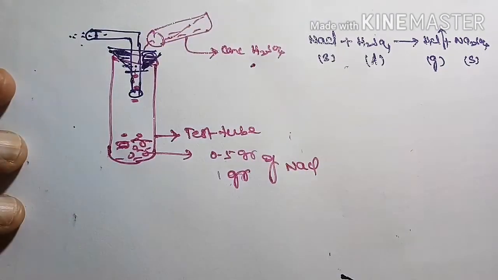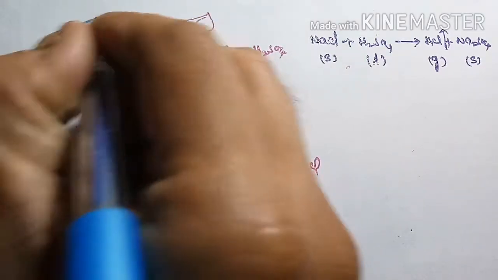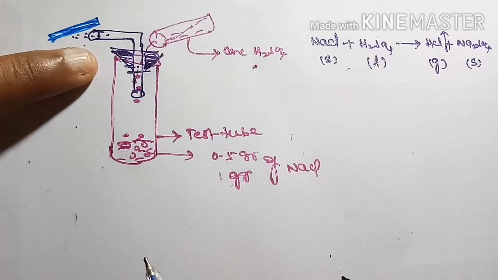Now what if I place blue litmus paper? If I place water-wet blue litmus paper here, does this blue litmus turn into red?